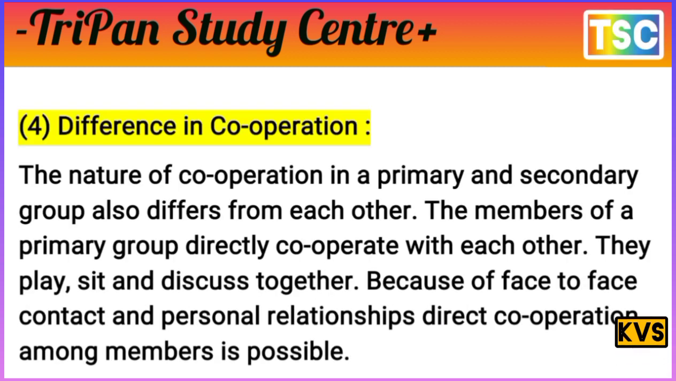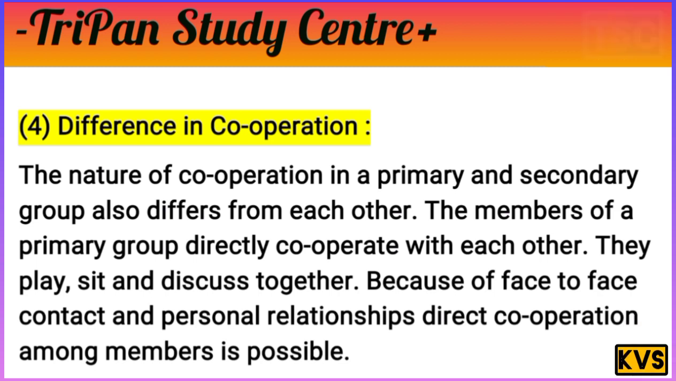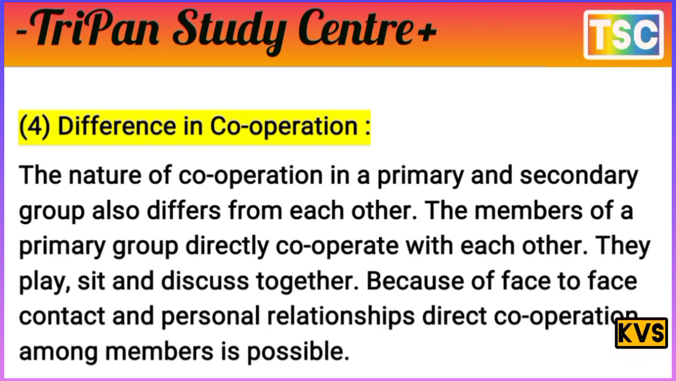Difference in cooperation. The nature of cooperation in primary and secondary groups is also different from each other. The members of a primary group directly cooperate with each other because they are family members. They play, sit and discuss together because of face-to-face contact and personal relationships, so direct cooperation among the members is possible.